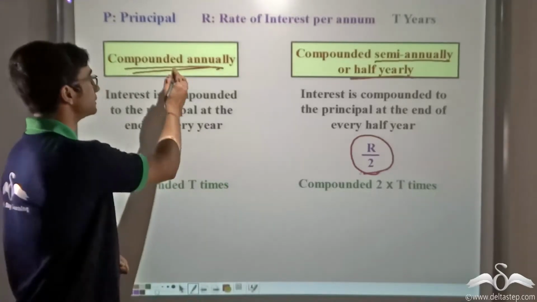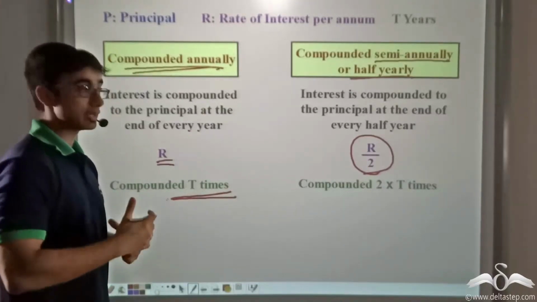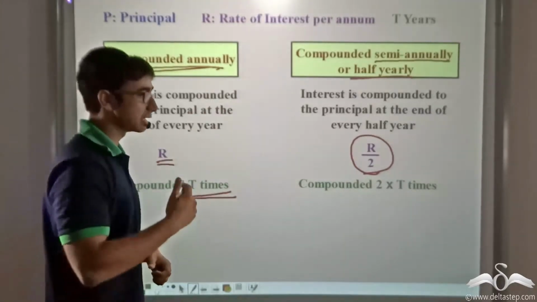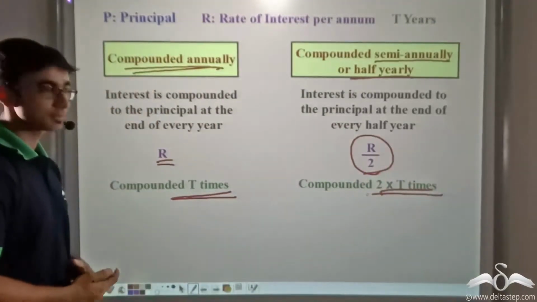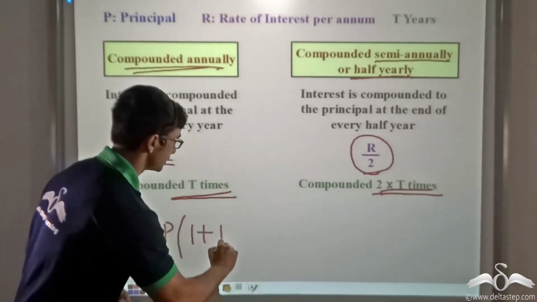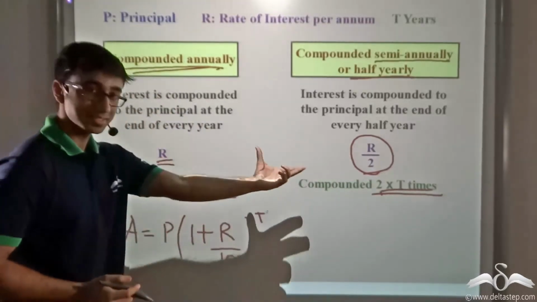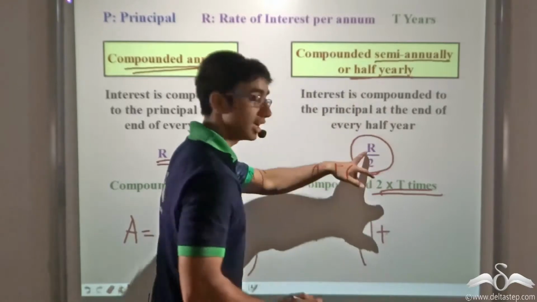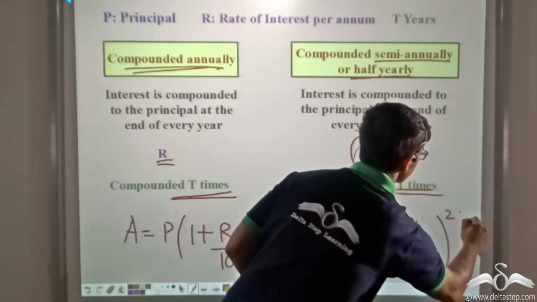This is because when it is being compounded annually, for t years, it is being compounded t times. However, if it is being compounded twice in 1 year, then for t years, it will be compounded 2 into t times. So what can we write the formula as? We can write that the amount will be P into 1 plus R by 100 to the power of t. Whereas in this case, we can write the amount will be P into 1 plus R by 2 by 100 to the power of 2t.